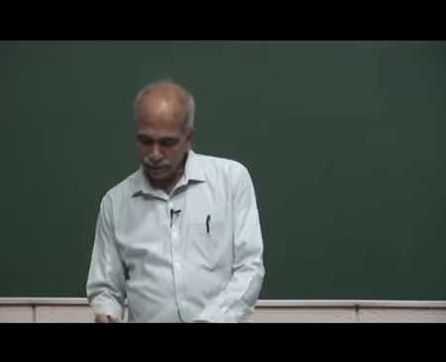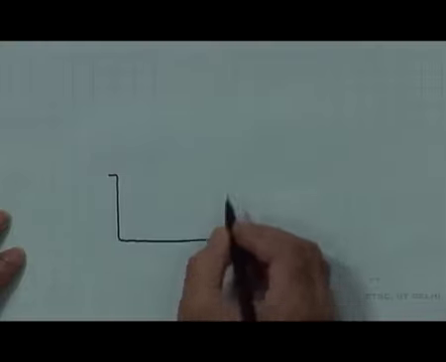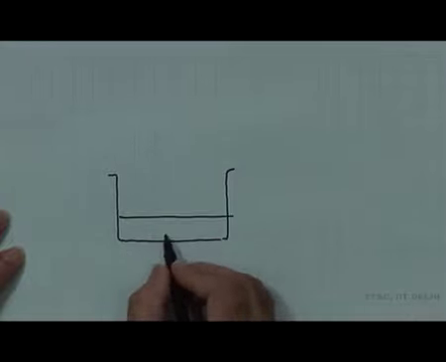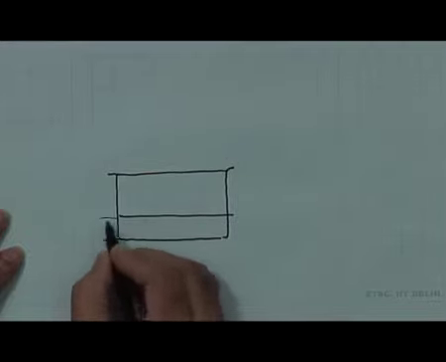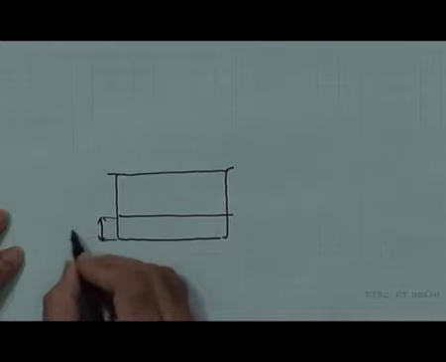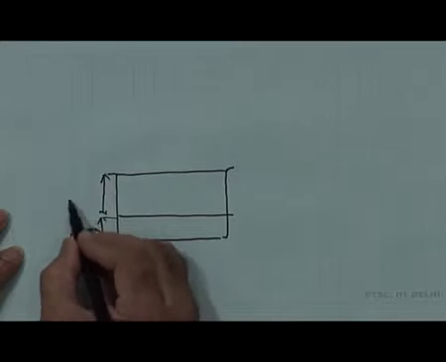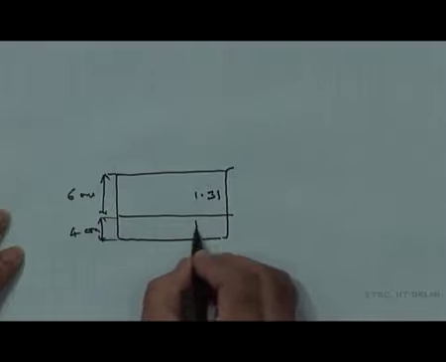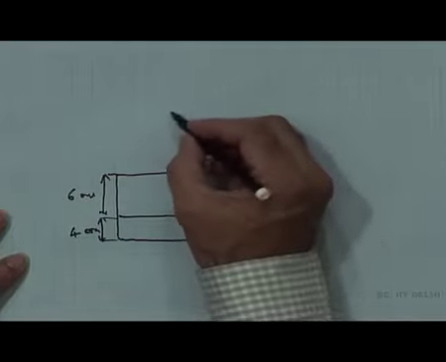So, let us comprehend this problem a little bit more carefully. Here is the beaker, let me draw that again. So, the beaker, and there is water up to a certain level. So, 4 centimeters of water, so this is 4 centimeter and this is 6 centimeter. This is of refractive index 1.31, this is 1.33, slightly different refractive indices, and viewed from above,